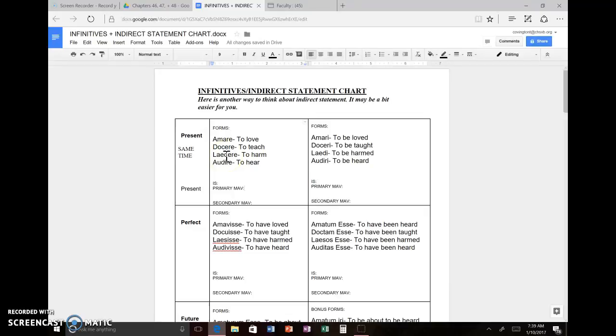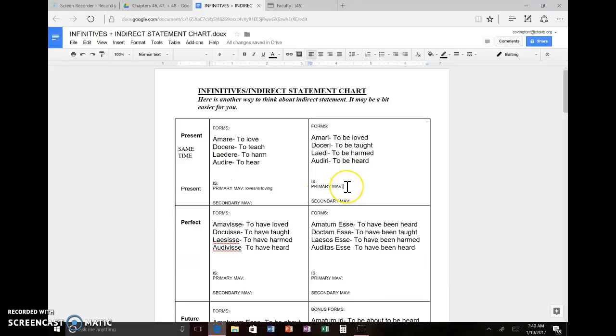So for example, I wouldn't say Marcus says Sarah to love Tom. I'd say Marcus says that Sarah loves Tom or is loving Tom. Very simple there. So I'm going to take this and because it's present, translate it as it's happening at the same time, just as a regular verb.